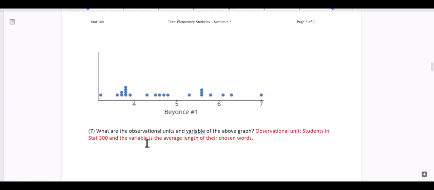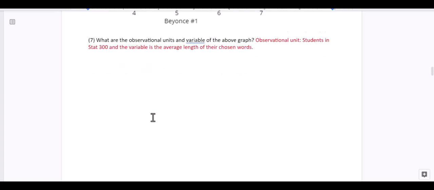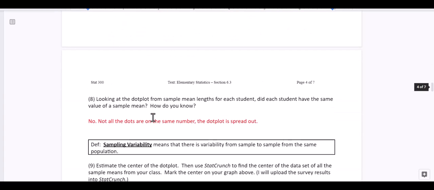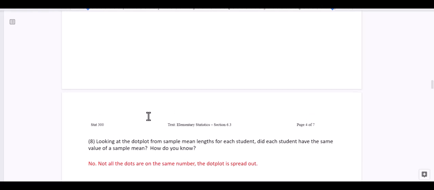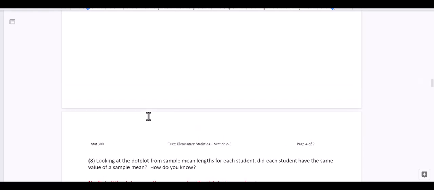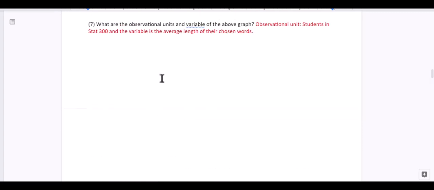And so the variable is the average length of the chosen 10 words. Let's move on to the next one. Looking at the dot plot of the sample mean lengths of each student, did each student have the same value of a sample mean? No, right? How do you know?